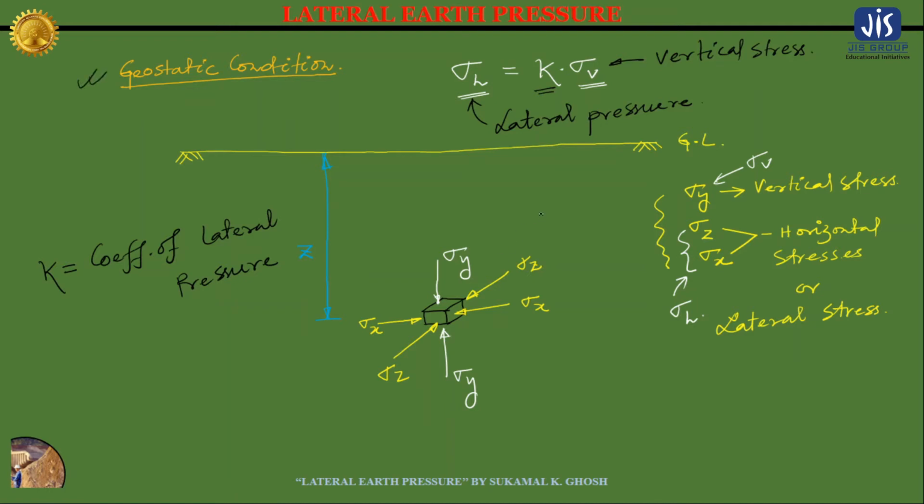Now if you consider this particular figure, you may observe that this sigma y and this sigma y have the same magnitude, but their directions are opposite. Also the magnitudes of the two sigma x are the same, but their directions are opposite. Also the magnitudes of the two sigma z are the same, but their directions are different. So you can say that this particular soil element is in stable condition or static condition.